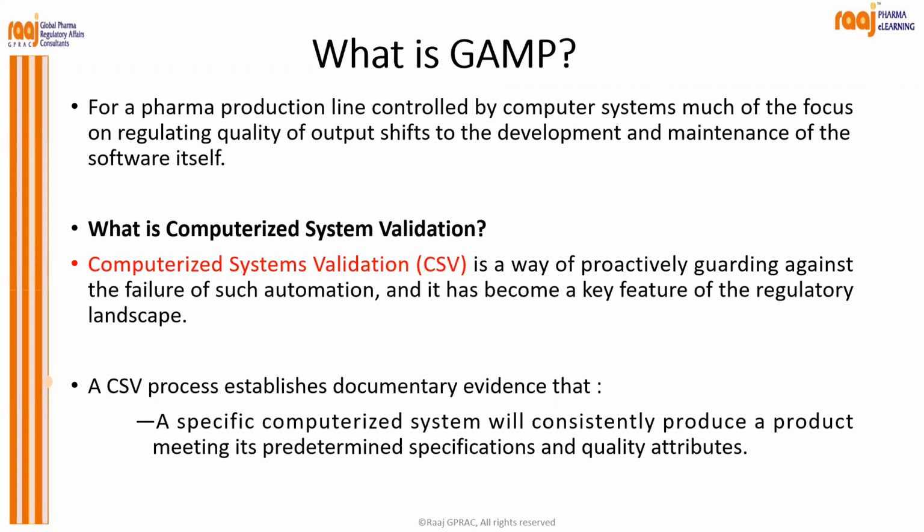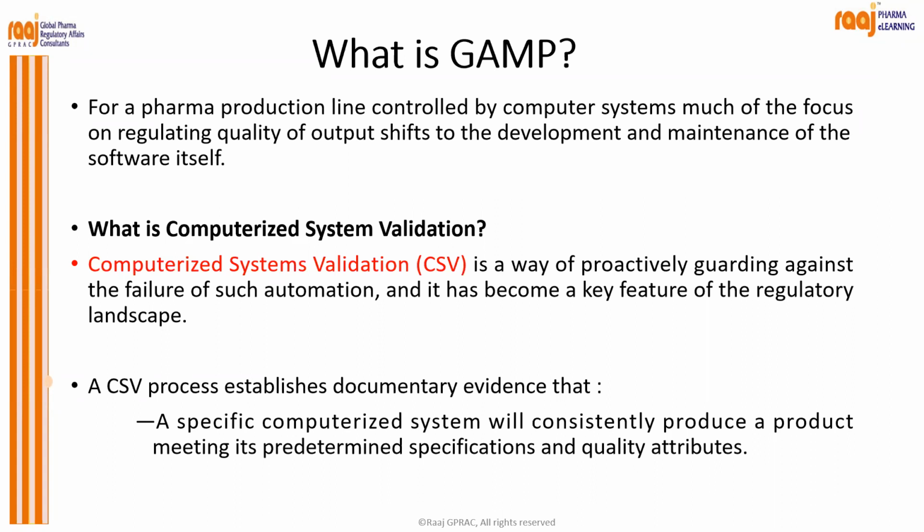So what does computerized system validation mean? CSV is a way of proactively guarding against the failure of such automation, and it has become a key feature of the regulatory landscape. During the last 5 years, you must have seen data integrity become very important, because everything is automated and the audit trail, the audit log, is generated by the system.